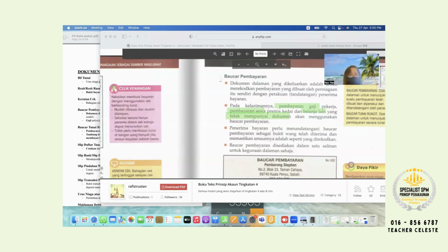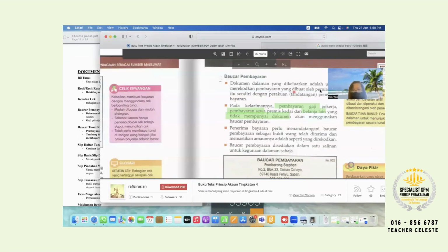This one is voucher pembayaran. And add on, this one called dokumen dalaman. What is the meaning of dokumen dalaman? Which means is internal document. Apa maksudnya? Internal document, which means is no transaction between the buyer and seller.